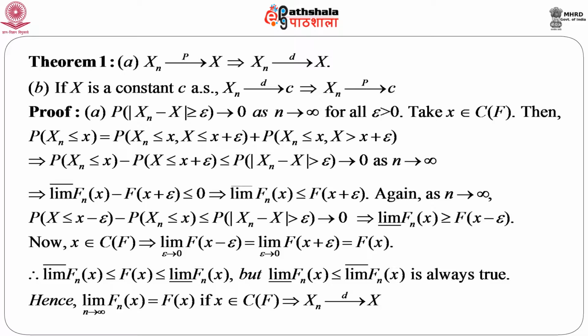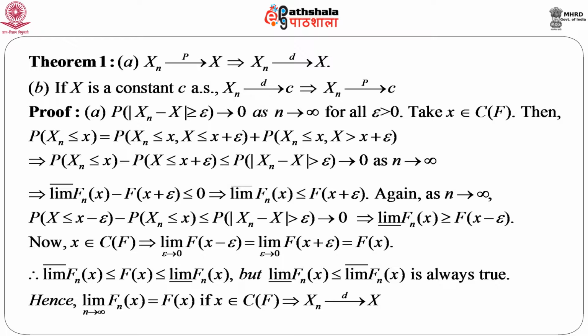So, naturally the question will arise whether the reverse is true. That means, when X_n converges to X in distribution, does this necessarily imply that X_n converges to X in probability? The answer is not really yes, but there are some situations where the answer would be yes.